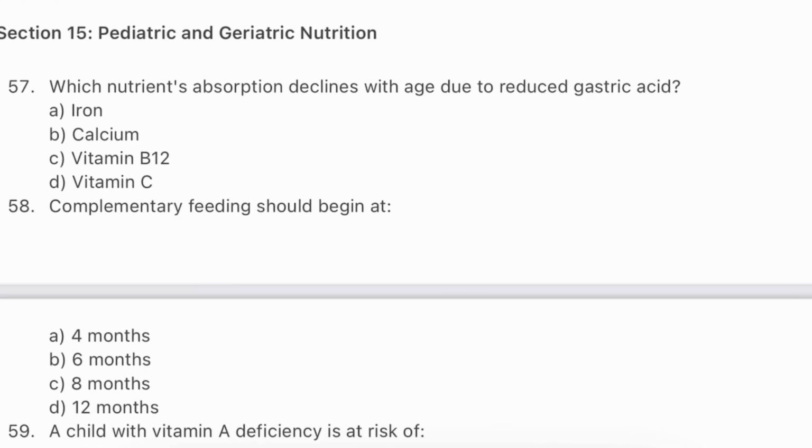Question number 57. Which nutrient's absorption declines with age due to reduced gastric acid? Iron, calcium, vitamin B12, vitamin C. The answer will be vitamin B12.